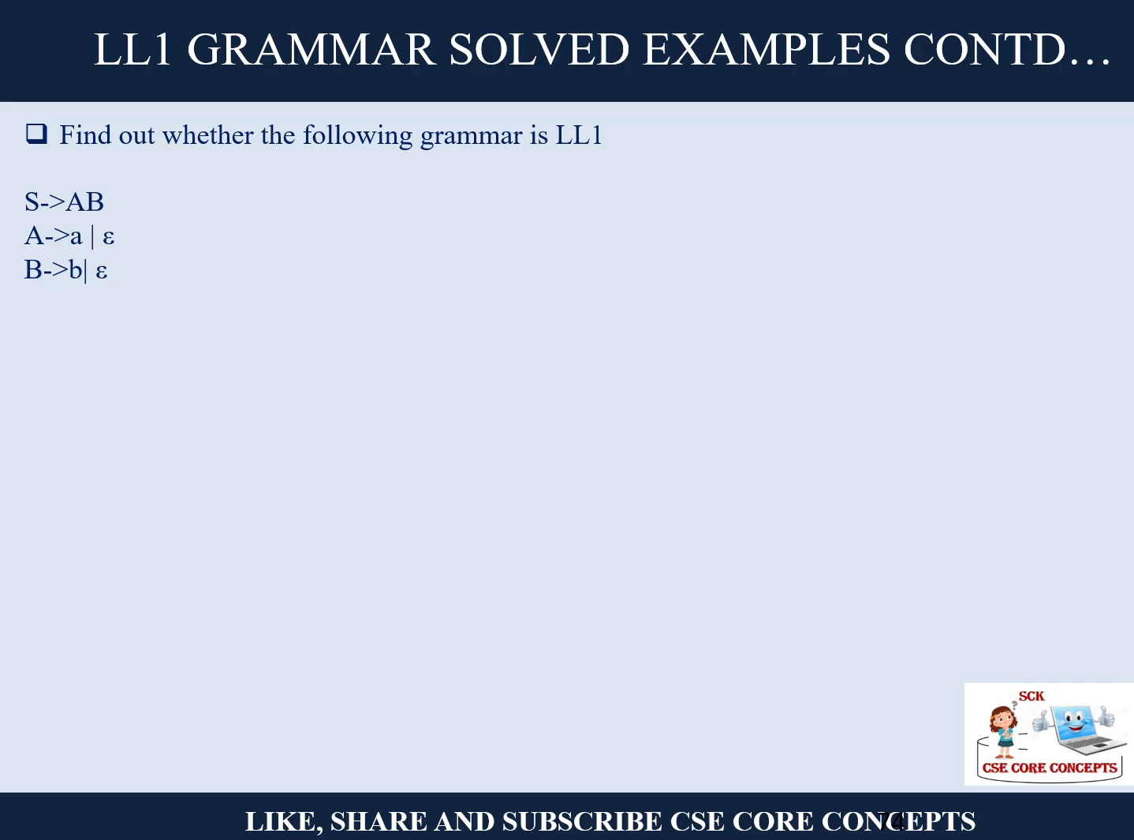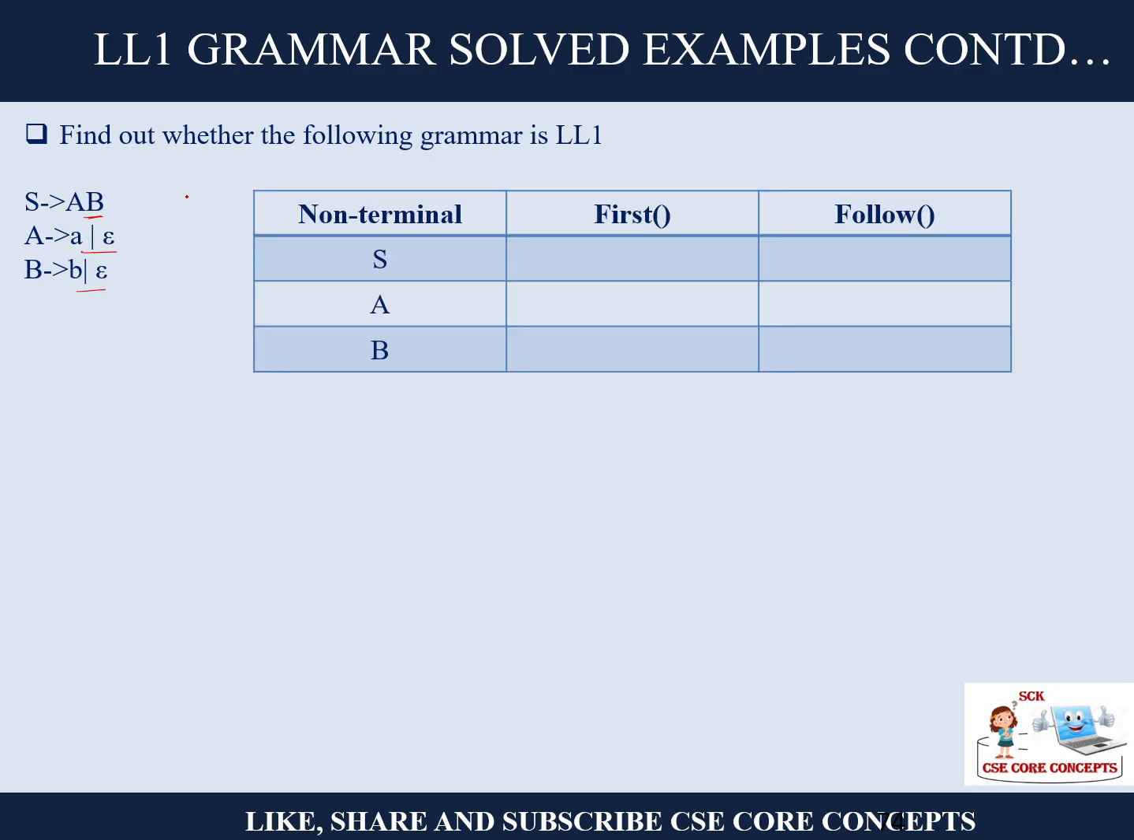So let's get started with the first rule, that is we have S is AB, A is either a or epsilon, B is b or epsilon. So let us find out the first and follow of all three of them. So for S, the first will be, okay, so here we have A. So what is the first of A? So let us get started with A. The first of A is a and epsilon. So obviously the first of S will be a, definitely. But in case A is epsilon, then the first of S will be the first of B.